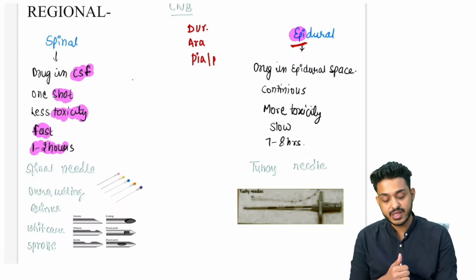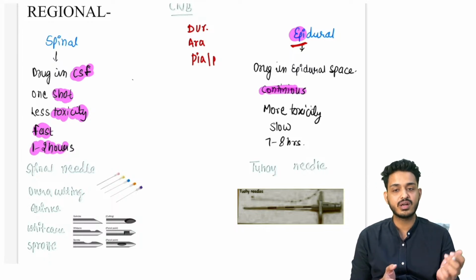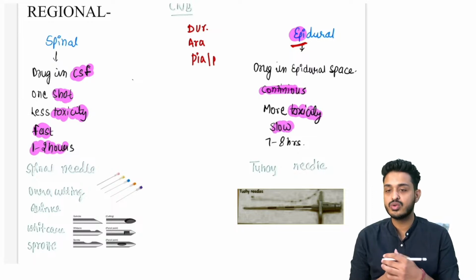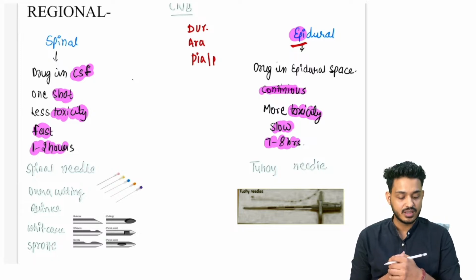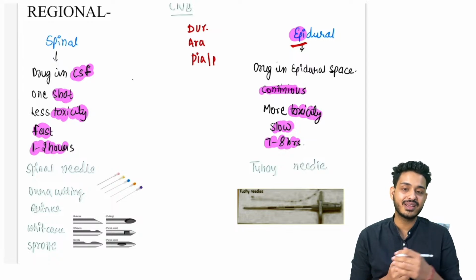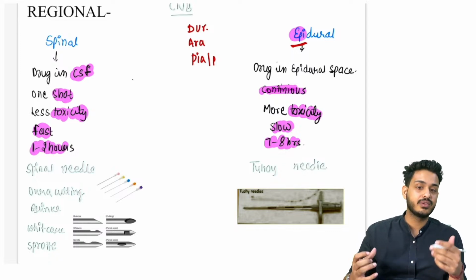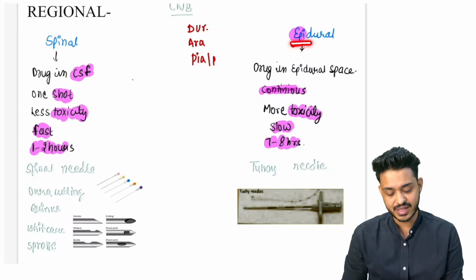The drug should be given in a continuous manner. You will have to insert a catheter and give the drug continuously. This can cause more toxicity. This is a slow process and it can be sustained for long term surgeries, long term meaning 7 to 8 hour surgeries. If someone is to have a delivery, around the time of delivery, what will happen? The patient has pain, analgesia has to be given. So in that particular case, what can we use?